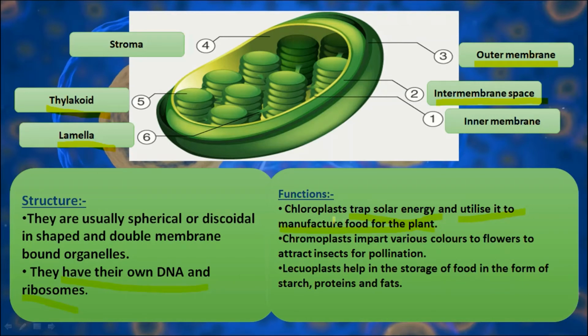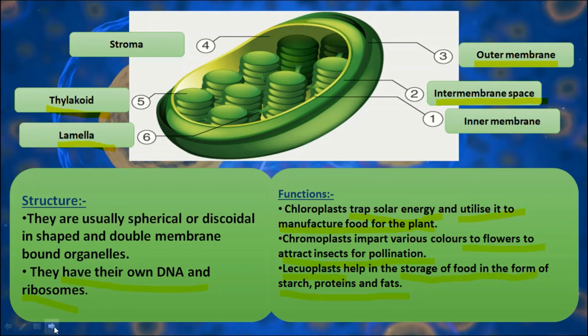What is the function of chromoplast? Because chromoplasts are the colored plastids, they impart various colors to the flowers to attract insects for pollination. And what is pollination? It is the process by which insects transfer pollen grains from one flower to another flower. What are leucoplasts? These are the colorless plastids which help in the storage of food in the form of starch, proteins and fats. So this is all about plastids.